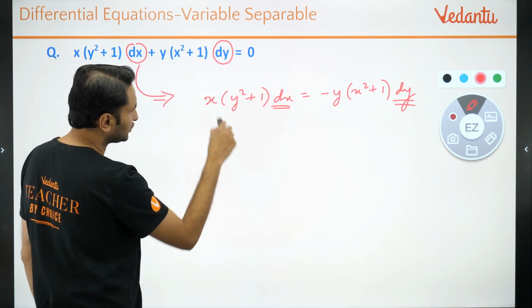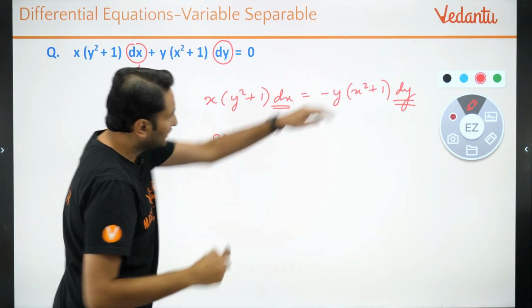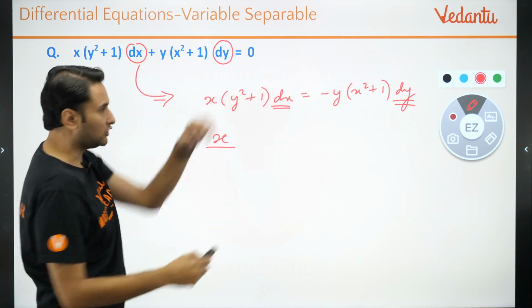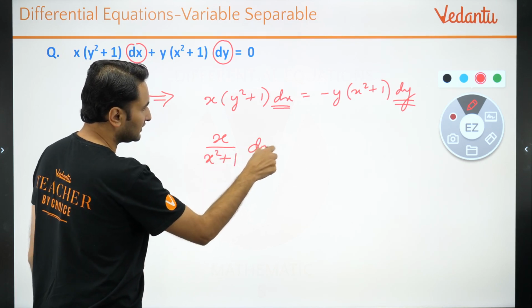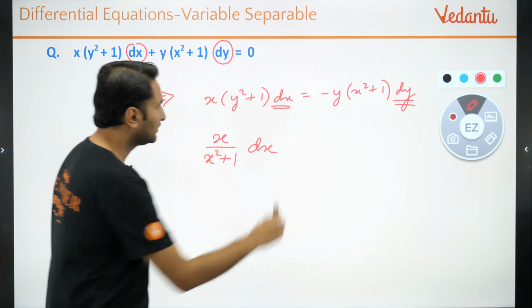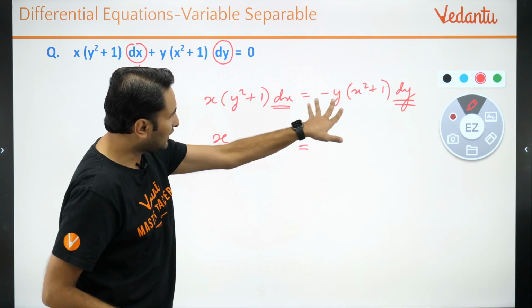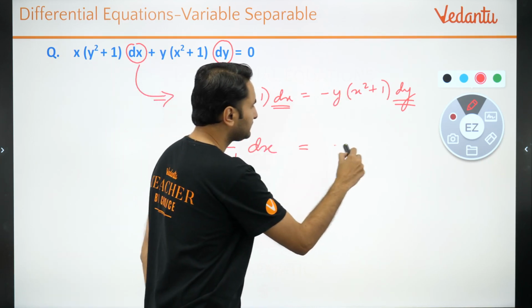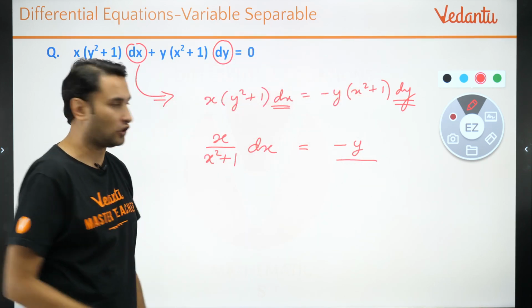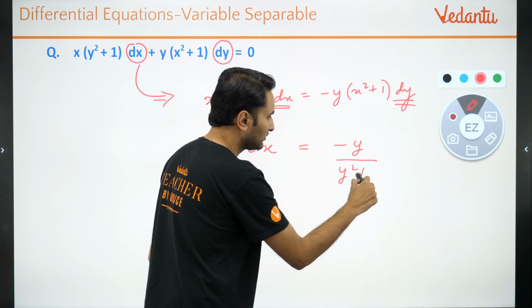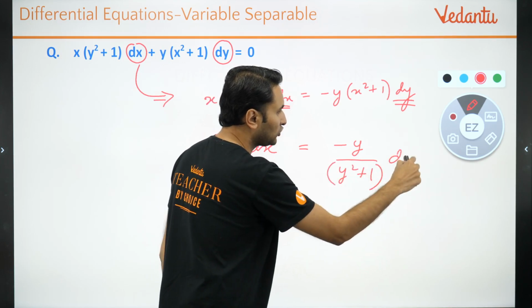So this x I'll keep here. This x square plus 1 I will bring in the denominator, with it is a dx. Keep it here. Now keep this minus y on that side and bring this y square plus 1 in the denominator, and dy was always here.